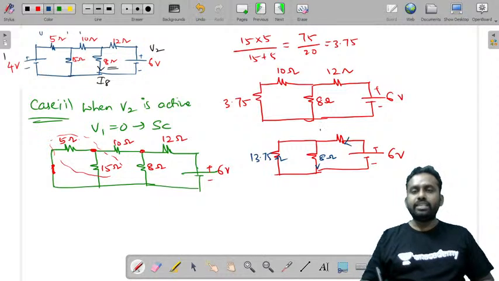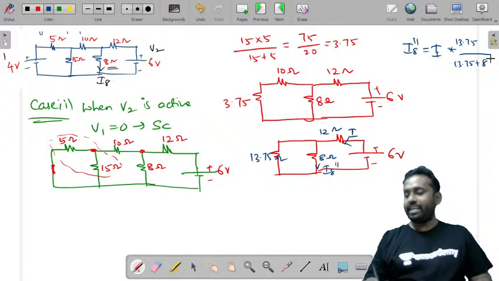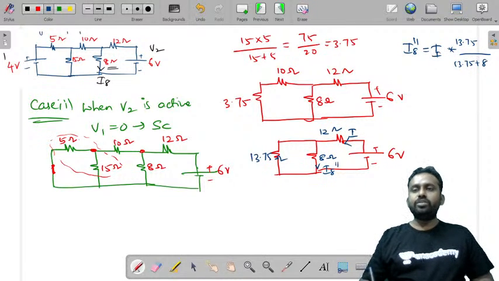Now let us say this is I8 double dash. What can I8 double dash be written as? If I say this is the total current I, I8 double dash can be written as total current into opposite branch resistance 13.75 by total resistance 13.75 plus 8. This is one more method, Vijay Dhawan. You can solve by using this method, which is also very easy. Apart from nodal analysis, I think this is one of the easiest methods. Now you need to find the total current.